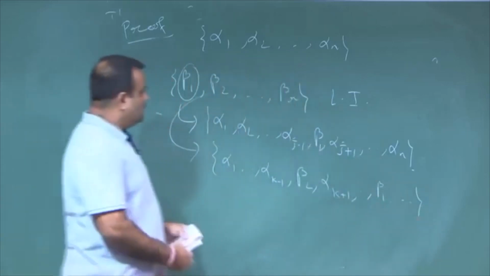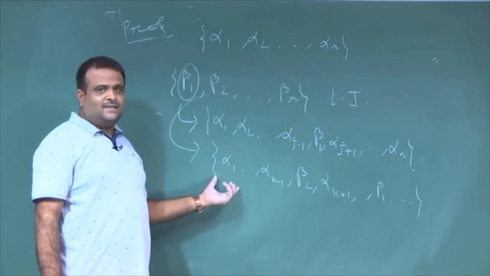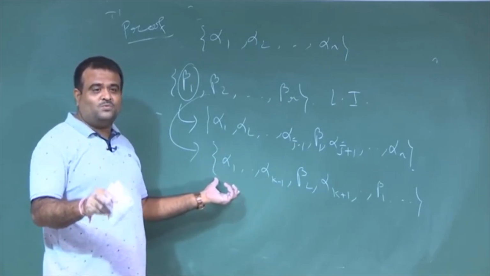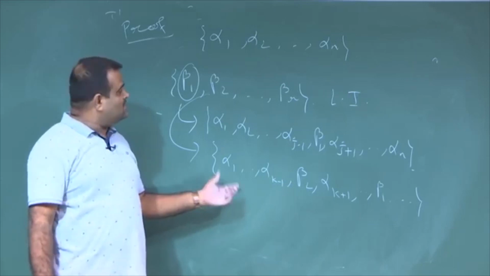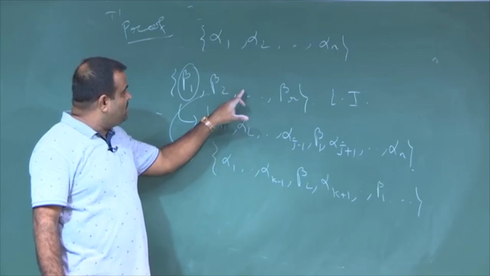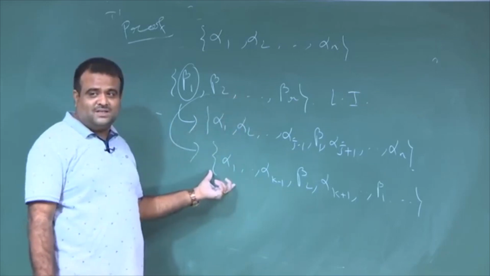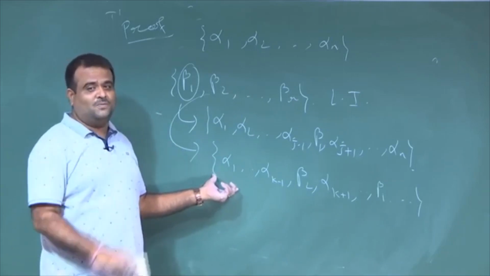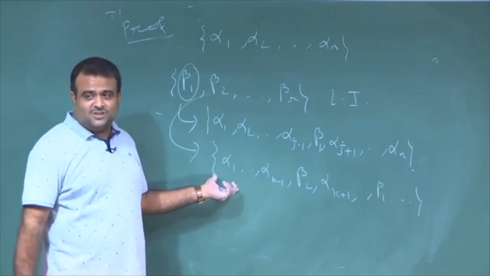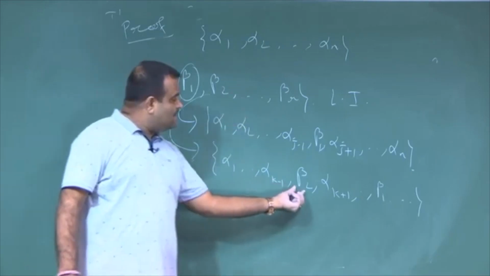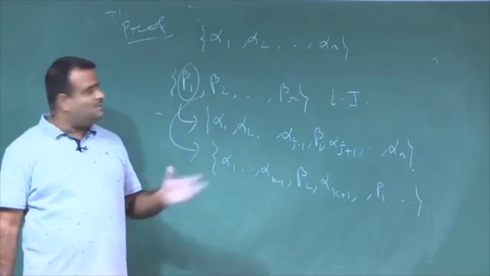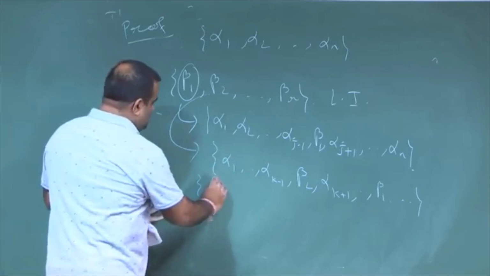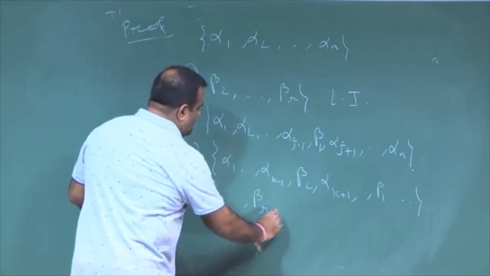Okay. So, similarly beta 3 we can replace with one of the alphas, because there has to be some alpha coefficient which is non-zero, because this is a basis again. If this is a basis, beta 3 can be written as a linear combination of this basis. Now, in that linear combination, some alpha coefficient must be non-zero, because if all alpha coefficients are 0, then beta 3 can be written in terms of beta 2 and beta 1, which is not possible because this is a linearly independent set. So, in this way we can replace all the betas.